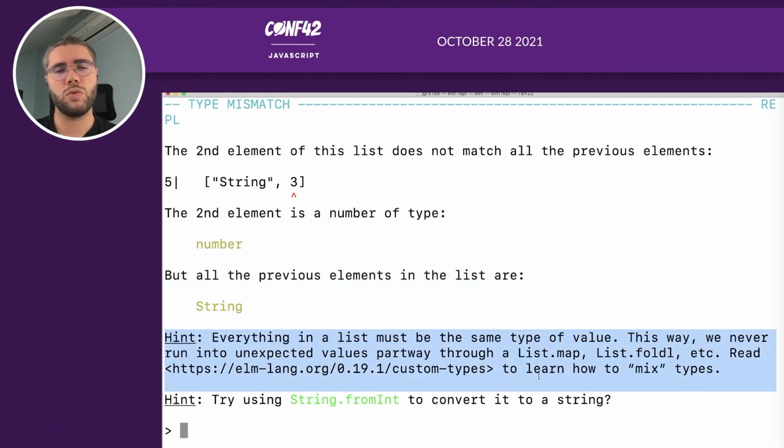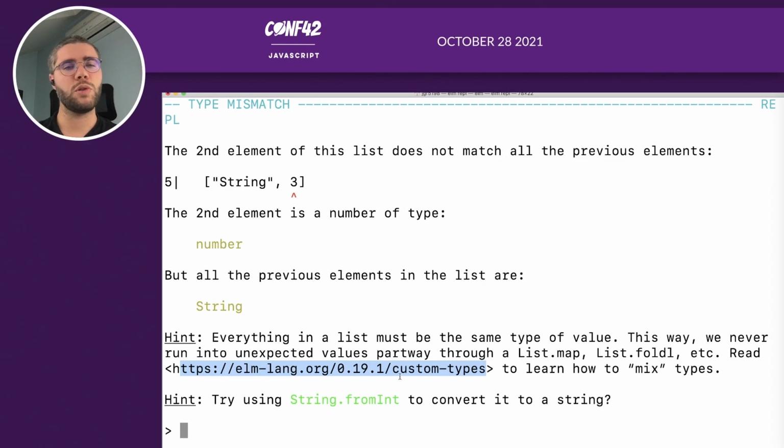And if you want to do this anyway, you can have a look at this link to know how to do that. If you are trying to convert this int to a string, you can use this function. So as you can see, it will try to teach you how to fix your mistakes. So that's really, really helpful.